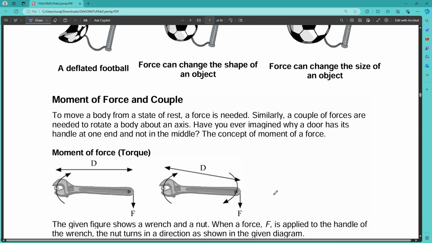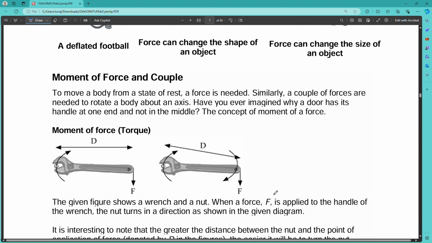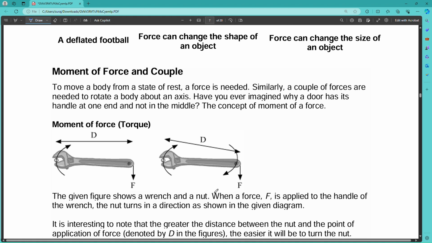Then we come to moment of force. It is a very important thing. Moment of force is also known as torque. You can simply explain that the rotational effect produced by a force is known as moment of force or torque. Here one side is fixed and we are applying force on the other end, so it will create a rotational motion. You can take the example of your door also. When you open the door, one side is fixed, but when you apply the force, it will rotate. So that is the moment of force or torque.